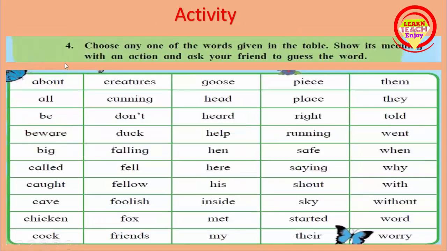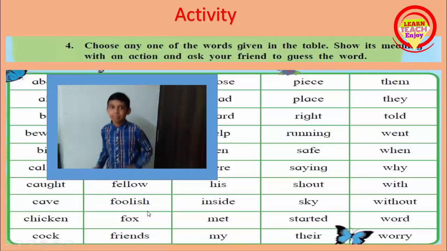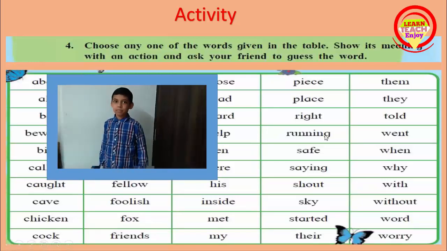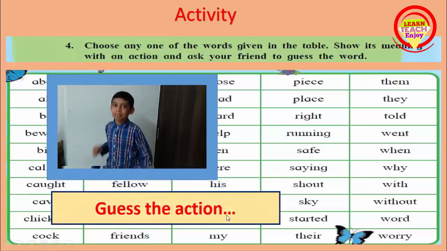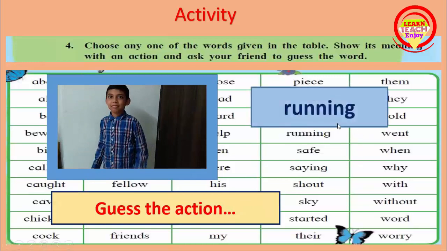The next activity is given there. Choose any one of the words given in the table. Show its meaning with an action and ask your friend to guess the word. You try this activity at home. Example, you choose any word from this table and do action to show the meaning to others and they guess. Example, see video. See, this is an action. Guess the action. Yeah, it's running. So write down running.